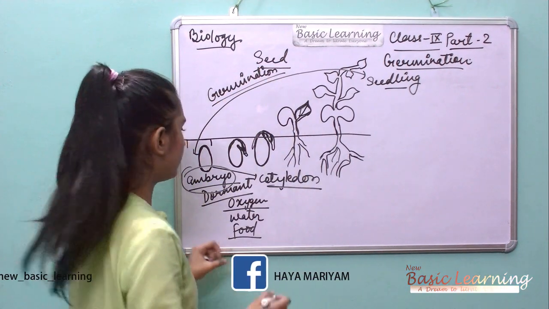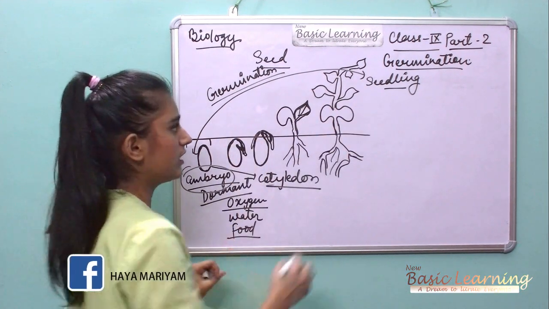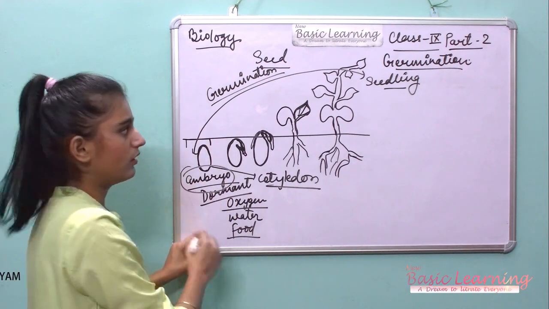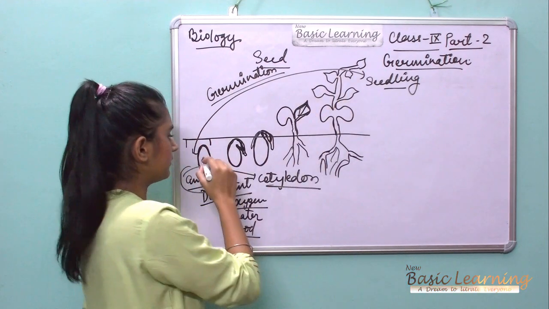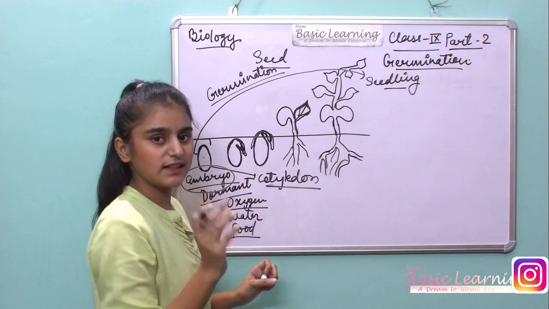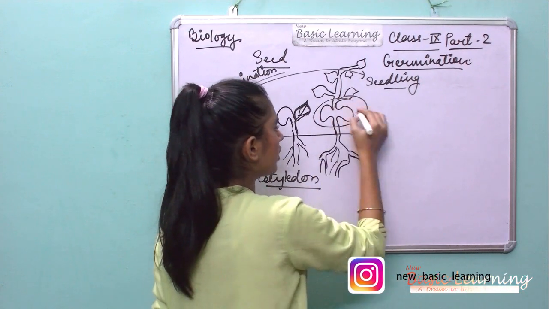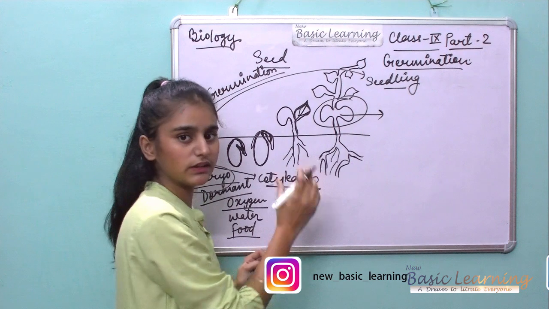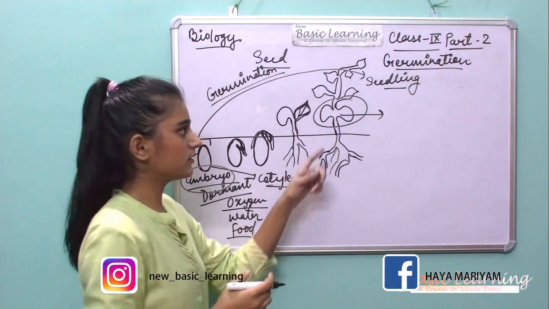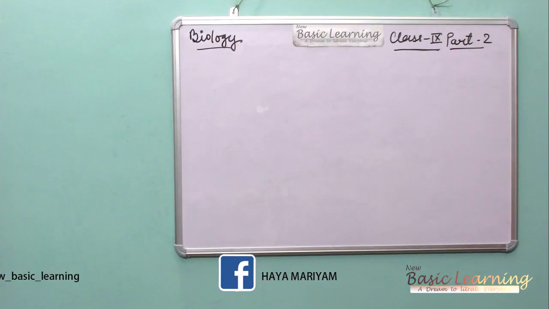I repeat once again: the formation of seedling from embryo is called germination. This was the seedling and this is the embryo. So when it is the seed, okay, and then it reaches the seedling, that is called germination. When it matures fully, it does not need cotyledon. It can make its food itself. So this was the germination. Now let's move to the next part.